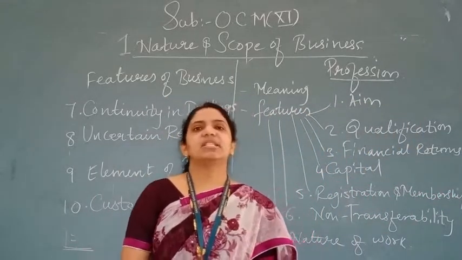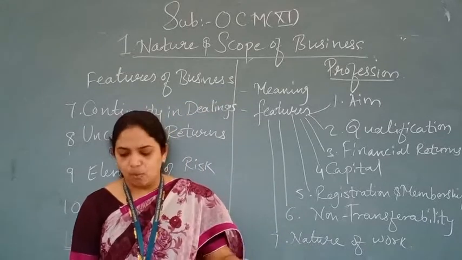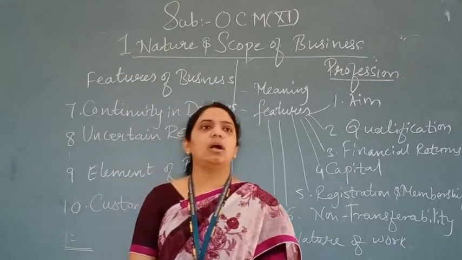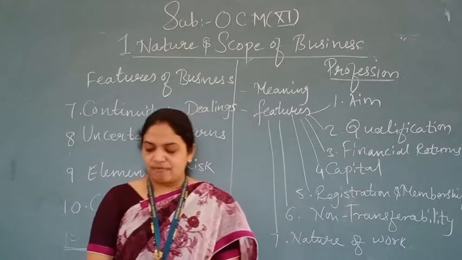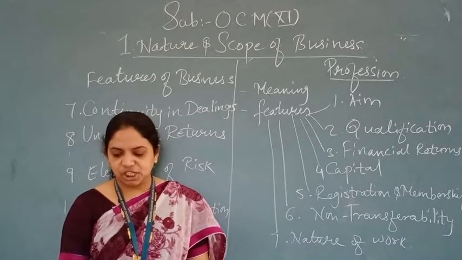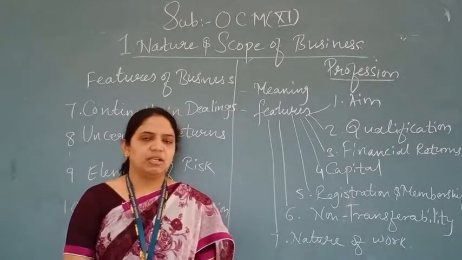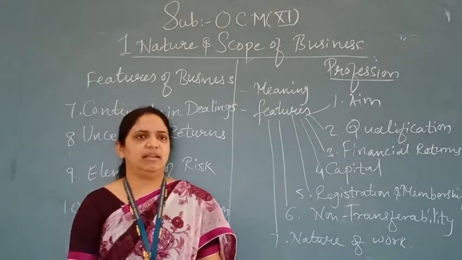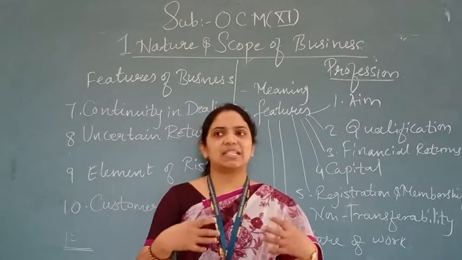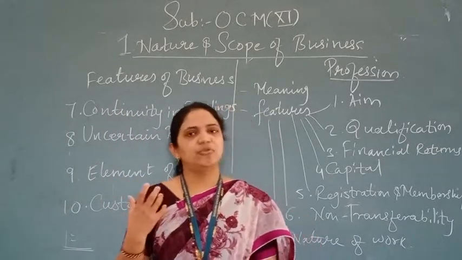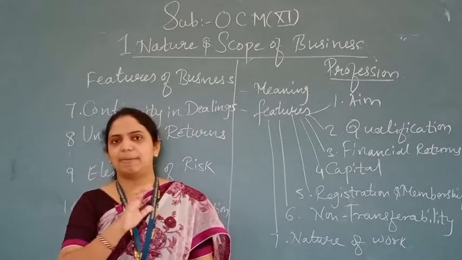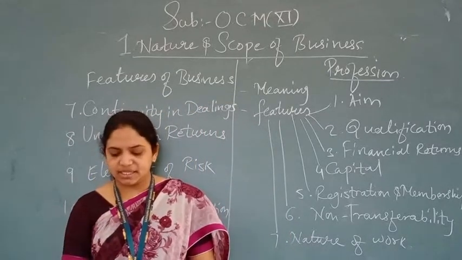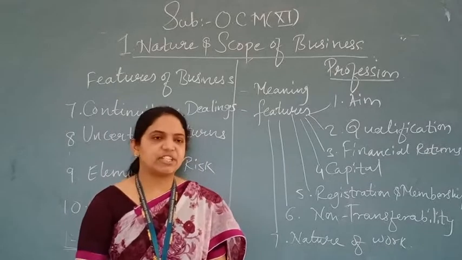Point number 7 is nature of work. Now what work is a profession doing? Professionals charge fees in exchange of expert services. Always in a profession, when you want to get some expert services, you have to give the fees compulsorily. Example, an architect designs the layout of an office for fees.